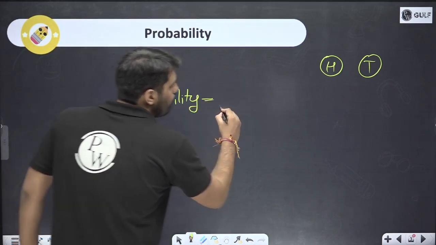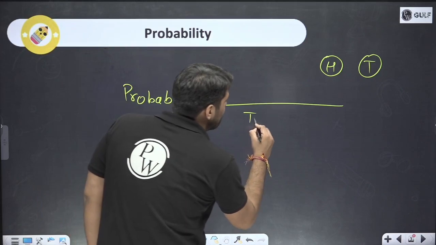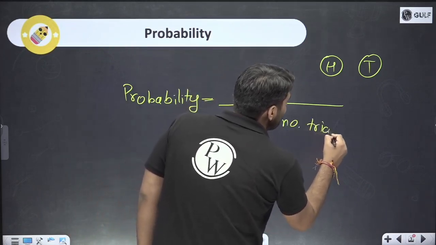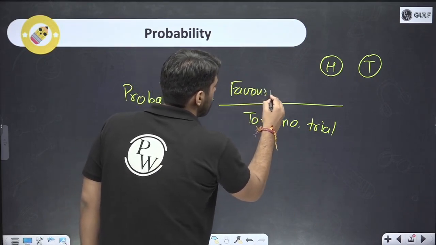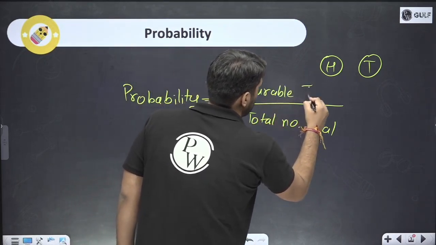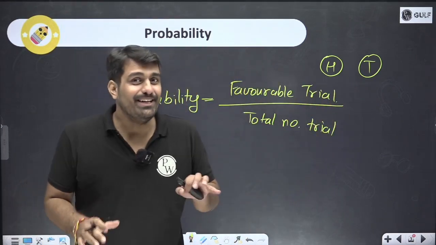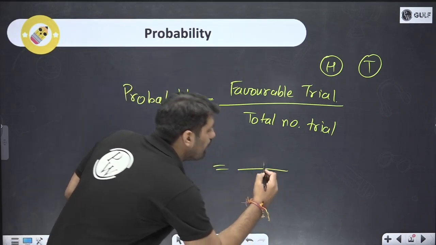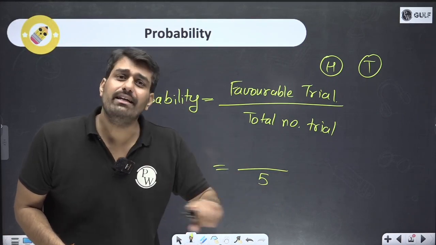Probability. What we learned in this case was the total number of trials happening and how many trials were favorable for me. For example, we were having in total 5 trials. So the total number of trials was 5. I wanted that I should be winning. I called for head all the times, let's say.